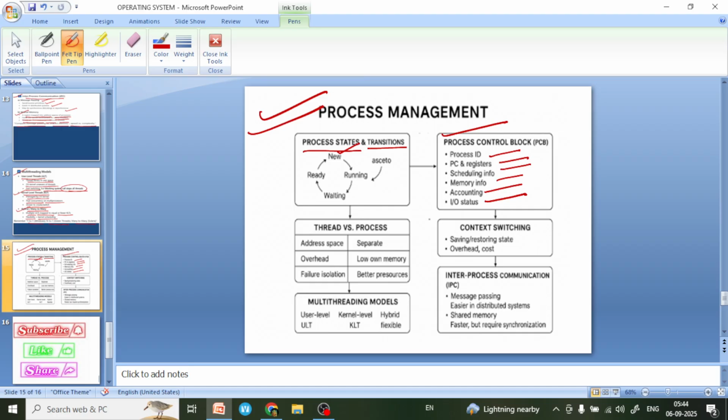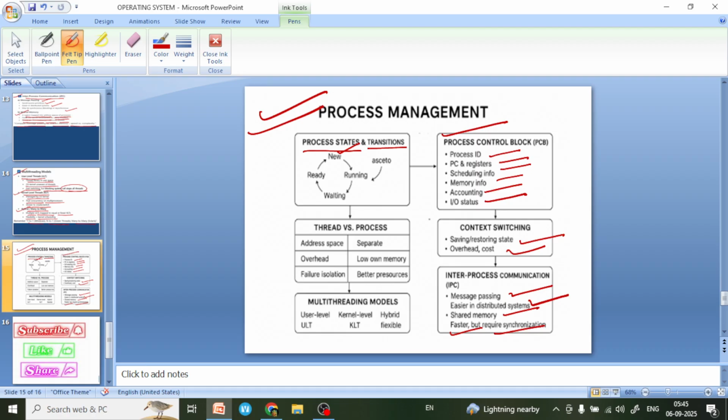And then context switching. In context switching, we will learn how to save and restore state, and how to calculate overhead and cost. In interprocess communication, we will learn how to pass messages, how it is easier in distributed systems, and how to share memory, and how it is faster but requires synchronization.